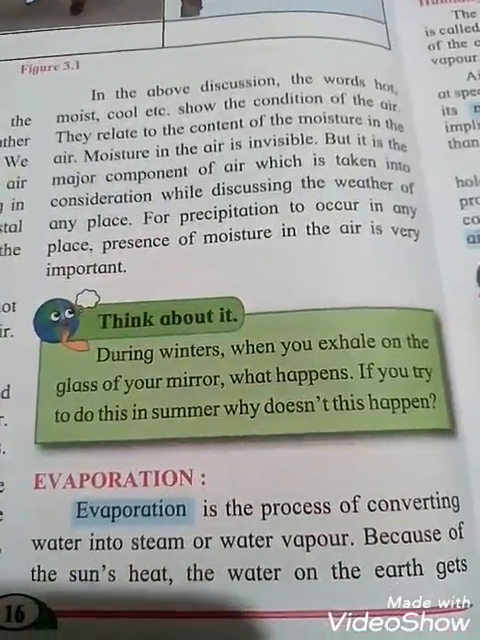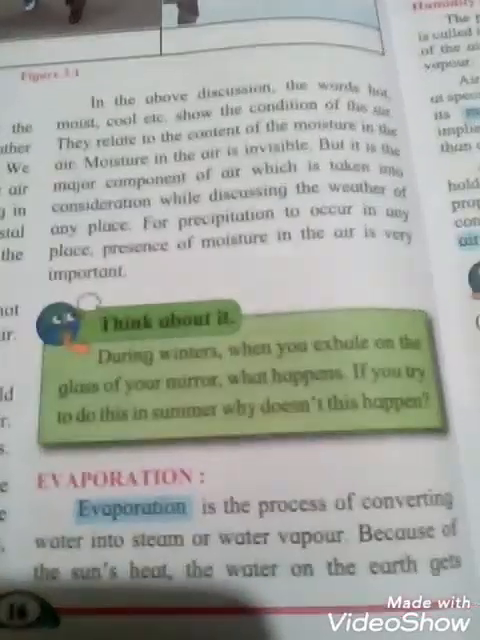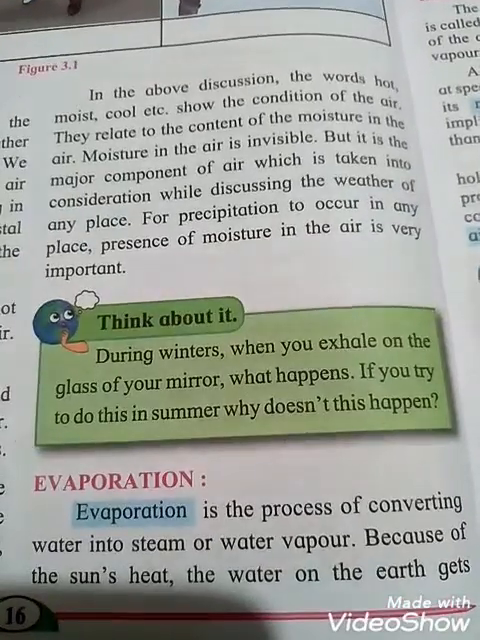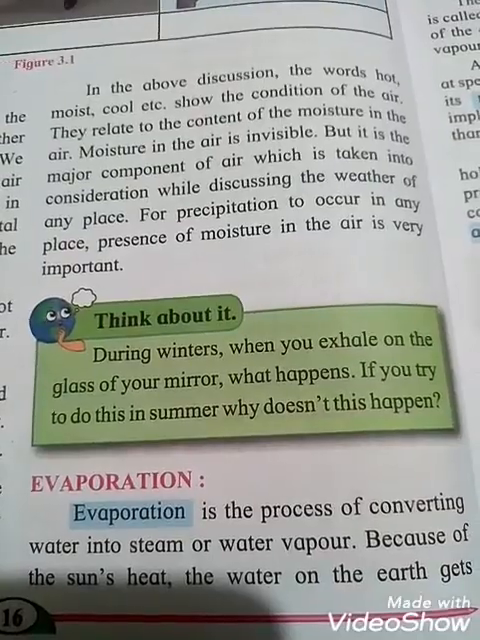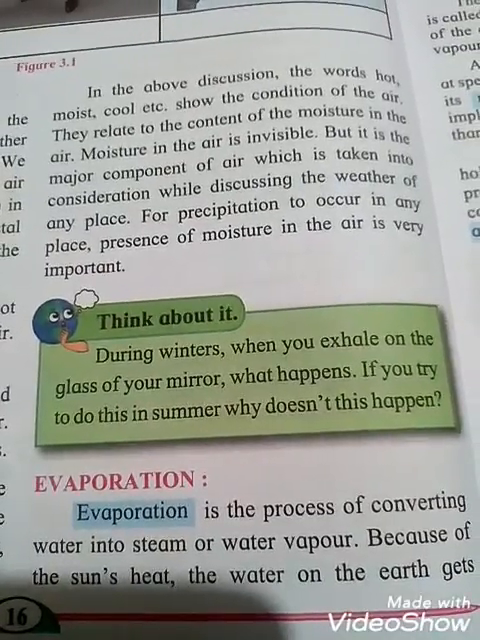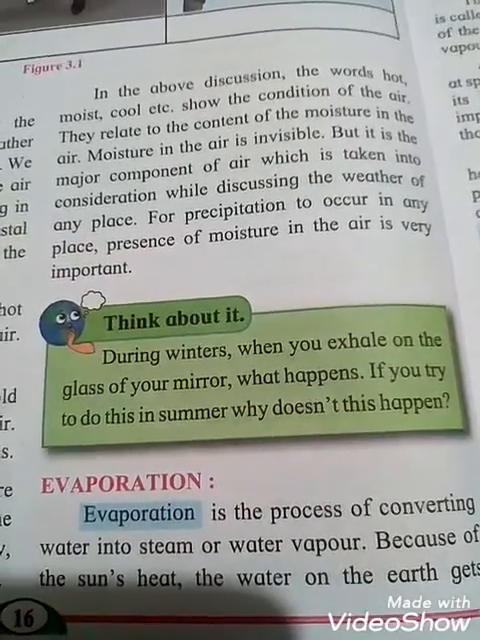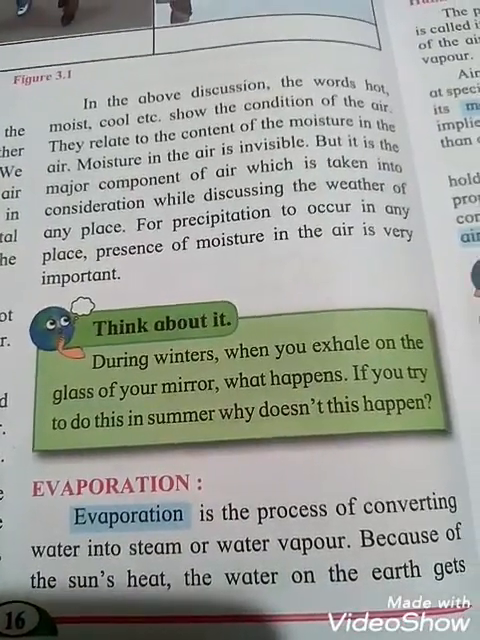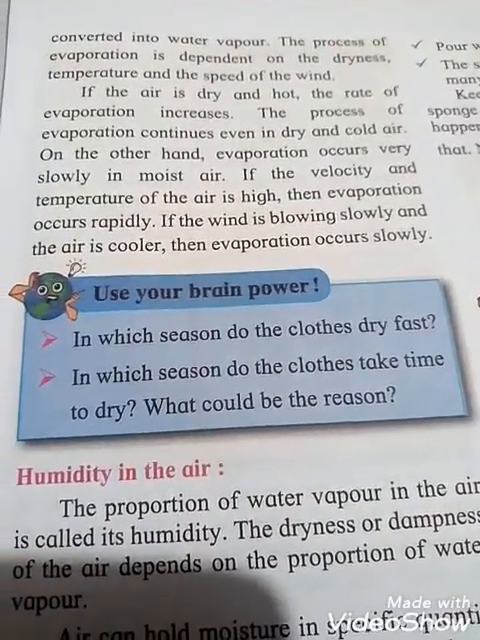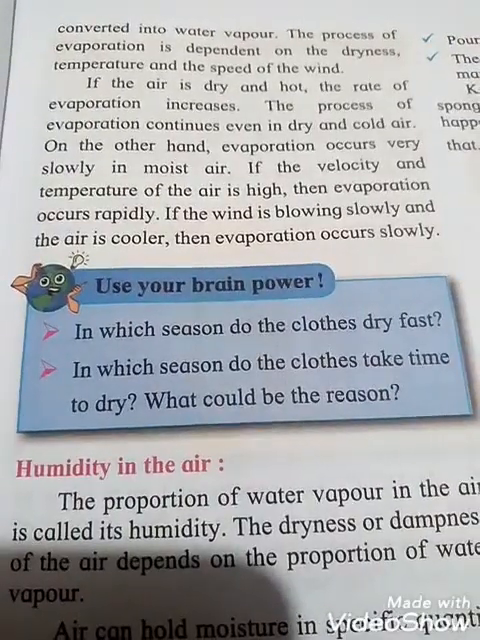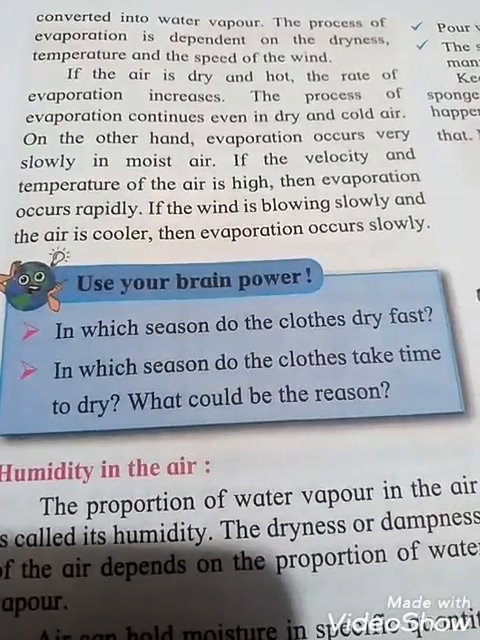Evaporation. Evaporation is the process of converting water into steam or water vapor. What does evaporation mean, students? Water turns into steam or water vapor. Because of the sun's heat, the water on the earth, in rivers or seas, gets converted into water vapor. The process of evaporation depends on the dryness, temperature and the speed of the wind.